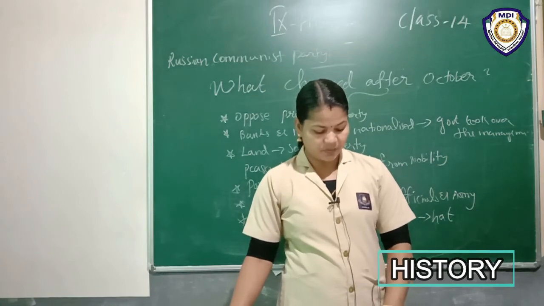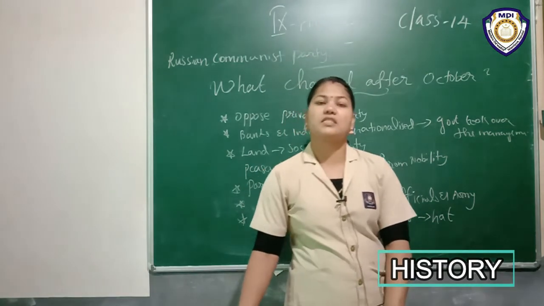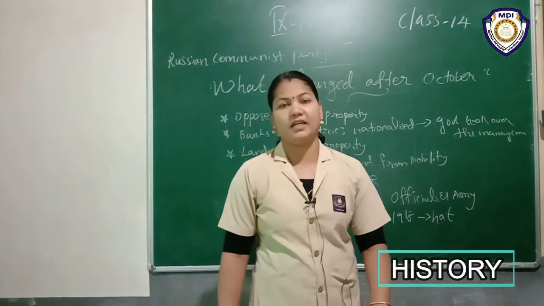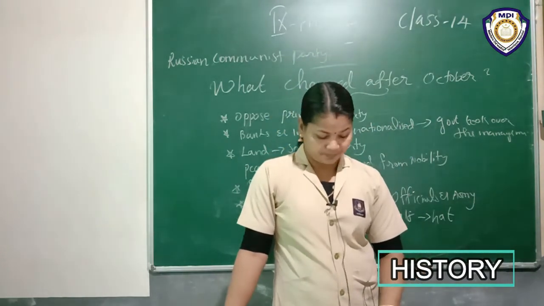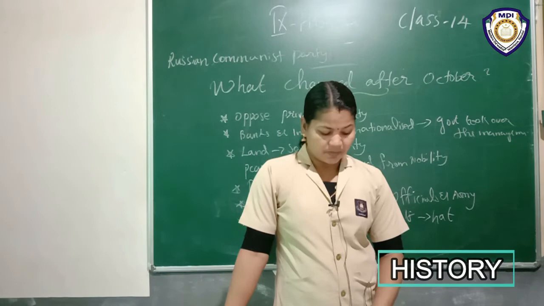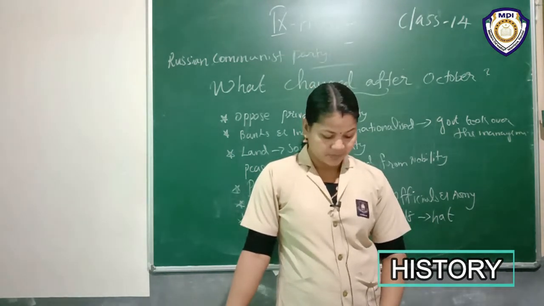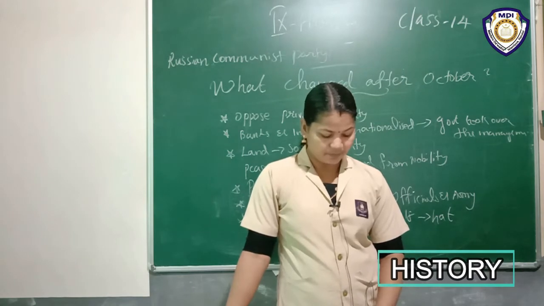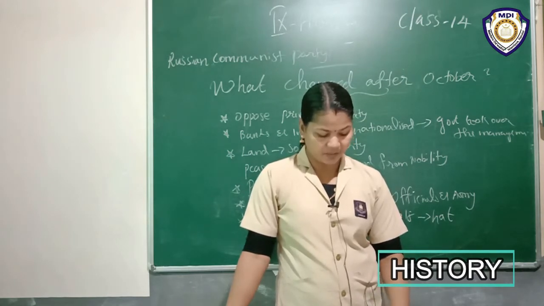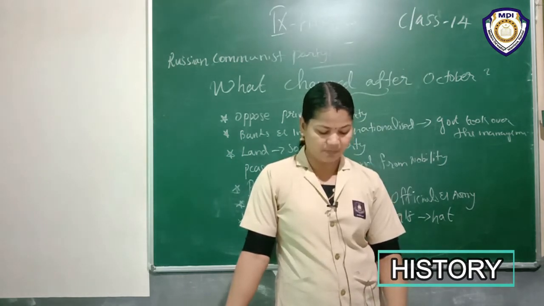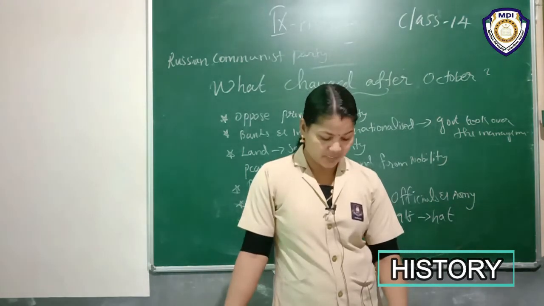Trade unions were kept under party control. There existed some trade unions, but completely under the control of this party, because there was only one party. The secret police called the Cheka first and later OGPU and NKVD. Okay, here is the secret police.